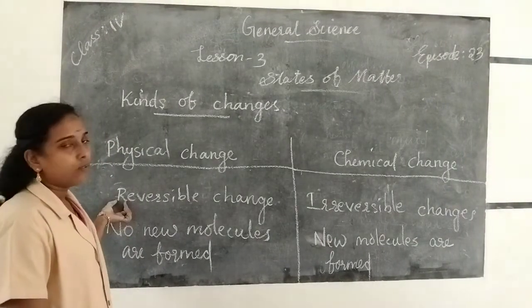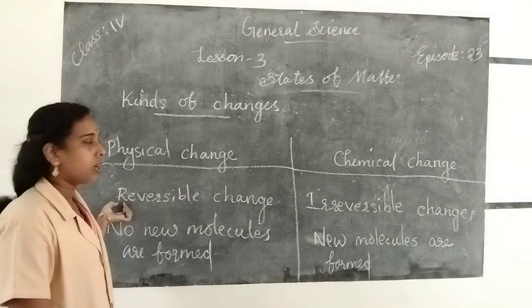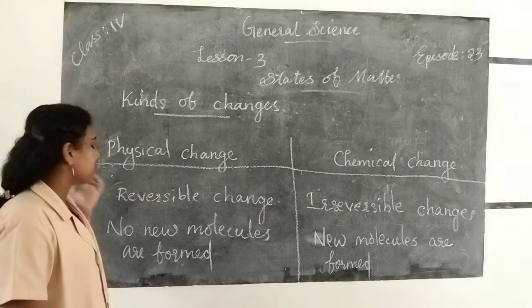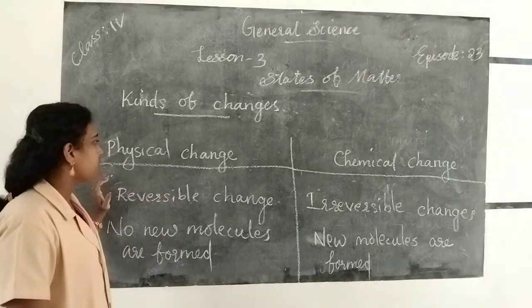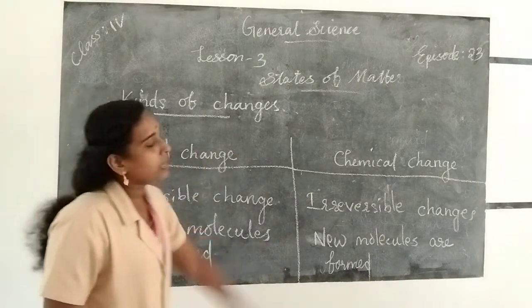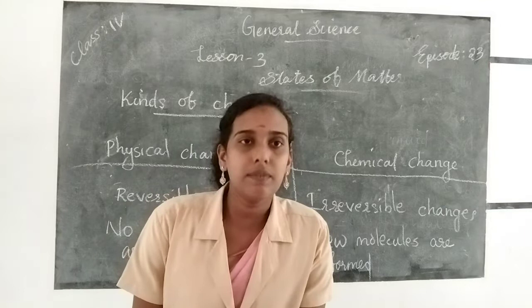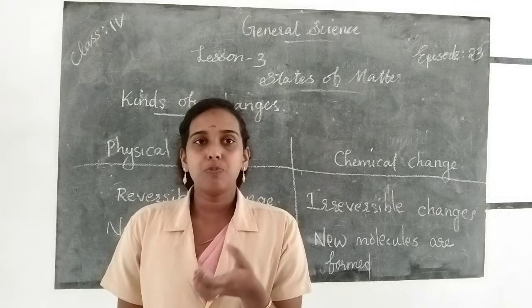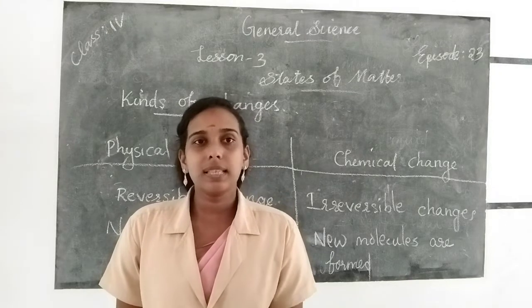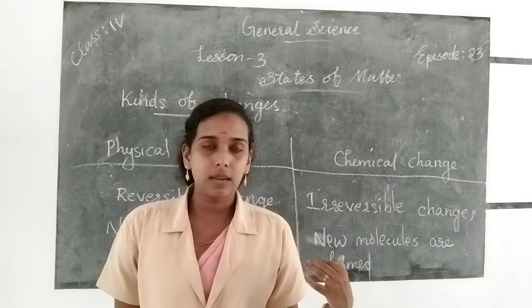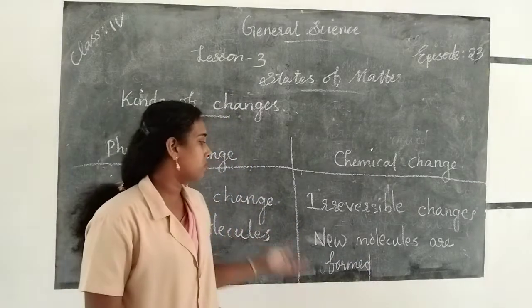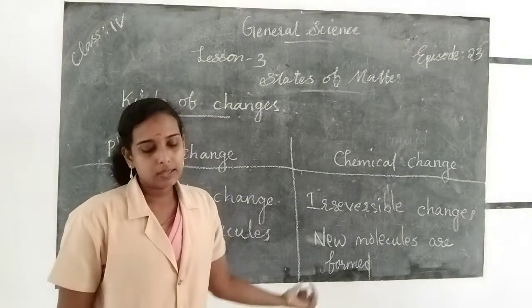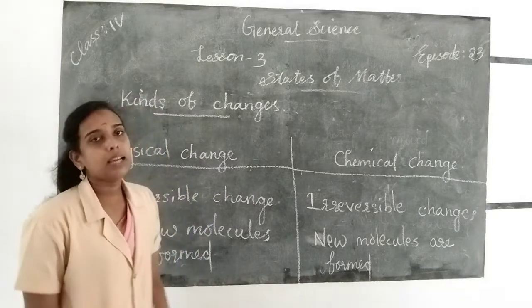So if we convert ice into water, it's a physical change because we can get water back into ice. There are no new molecules formed, so such types of changes are called physical changes. Chemical changes are irreversible changes, because if we take a piece of paper and burn it, it produces ashes and we cannot get back to the old state. So these are called chemical changes and here new molecules are formed. Okay, so these are the differences between physical change and chemical change.